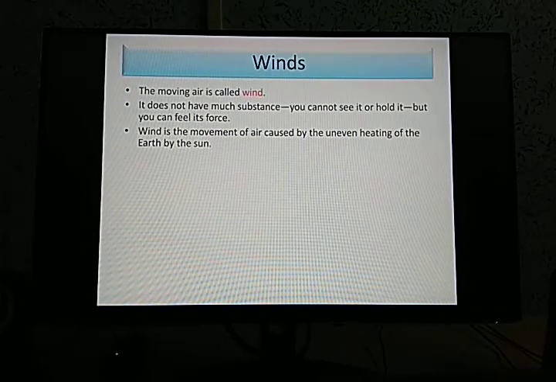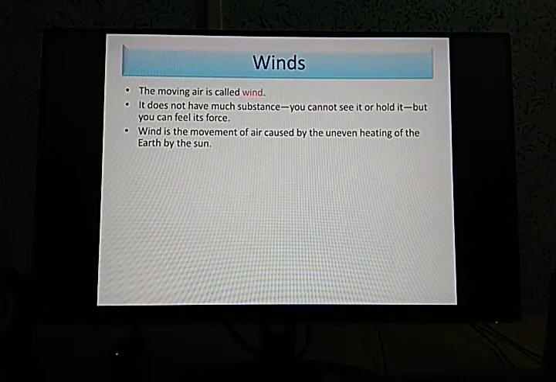In some places, say in the polar regions, the sun rays are in a slanting position, as a result of which the heat given by the sun rays in those areas is a little bit less, and in the equatorial areas the sun rays fall directly, so as a result their heating is more.